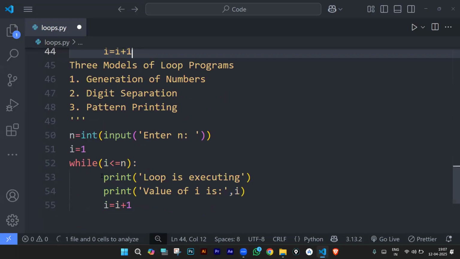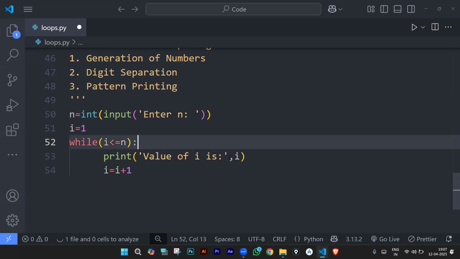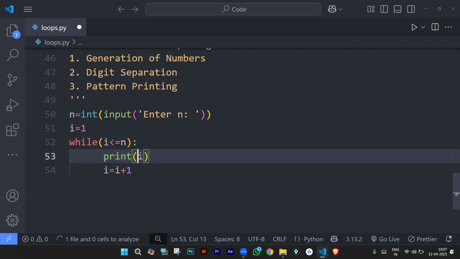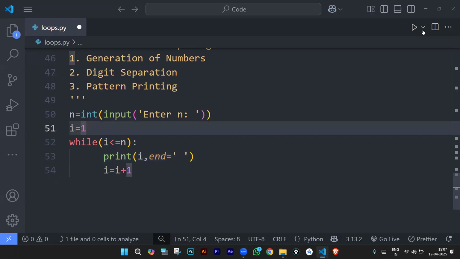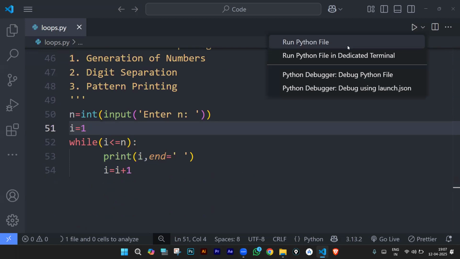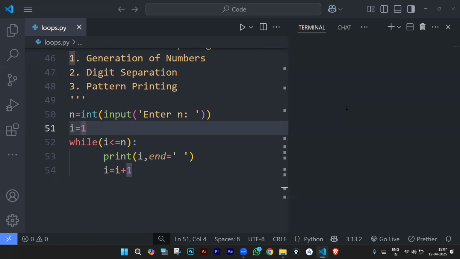Now let's only print i without any new line character. I'm printing i, comma, end is equal to space, so we have given that space. If I want to print 1 to 100 numbers, I enter the n value as 100, and starting from 1 up to 100 numbers will be printed.